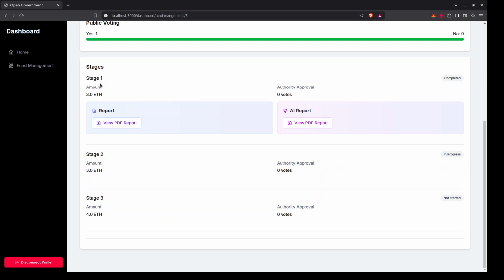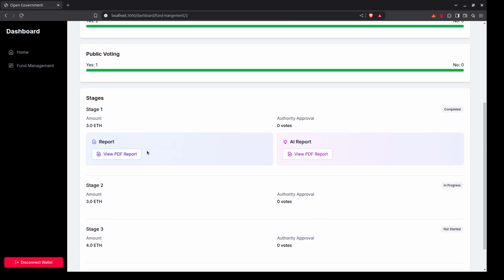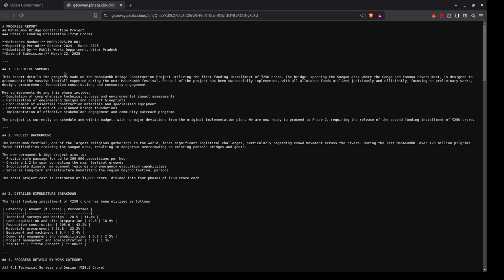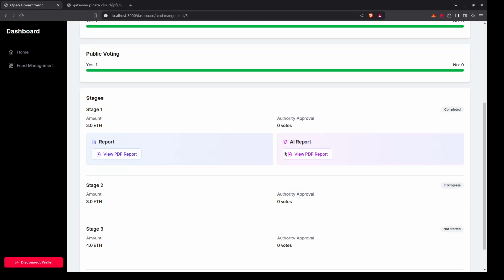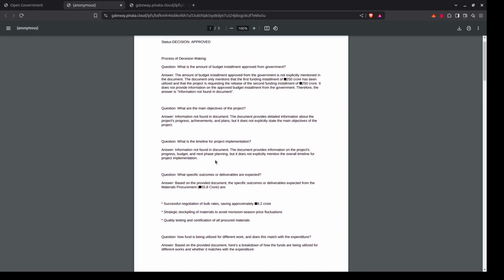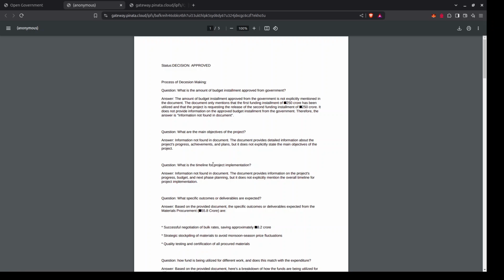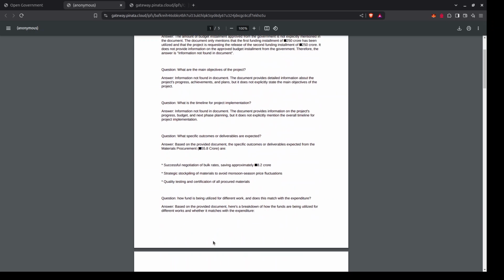And we can also check in the proposal section, where we can view this particular proposal, and we can see that stage 1 has been passed successfully, and it is now under stage 2. There are two PDFs that we are storing. One is the user uploaded report document, and the other is the AI generated report. This is the user uploaded PDF, and this is the PDF generated by the AI. Both of them have been stored on IPFS, and the particular CIDs of these files have been stored in the blockchain.